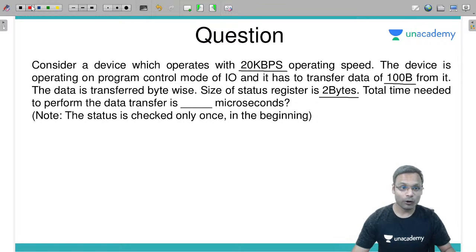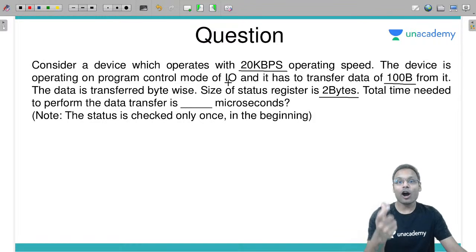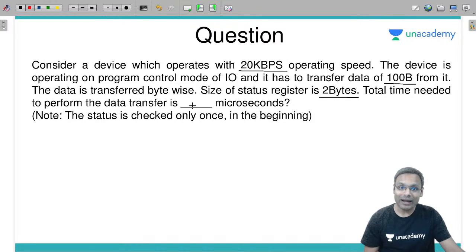So first of all, let's try to calculate the 1 byte transfer time using this particular speed. The device operating at this speed will take how much time to send the 2 byte status, or at least we can calculate the 1 byte transfer time. So let's check it out.